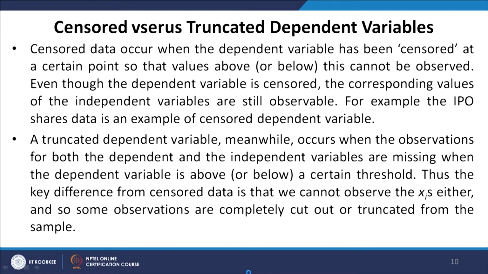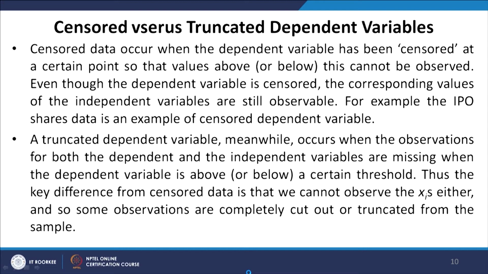Now, we talk about censored versus truncated dependent variables. We often also come across truncated data. Is Tobit analysis applicable to truncated data as well? Censored data occur when the dependent variable has been censored at a certain point, so that the values above or below this point cannot be observed. Even though the dependent variable is censored, the corresponding values of the independent variables are still observable. For example, the IPO shares data is an example of a censored dependent variable.